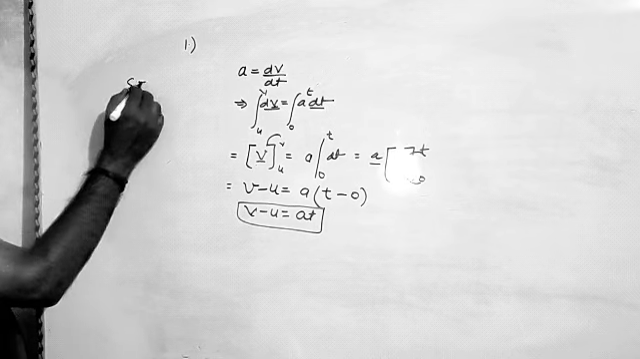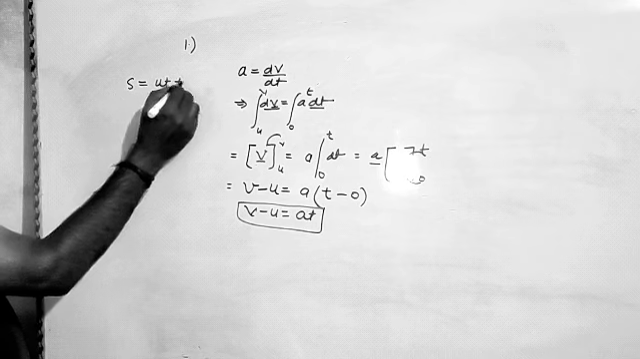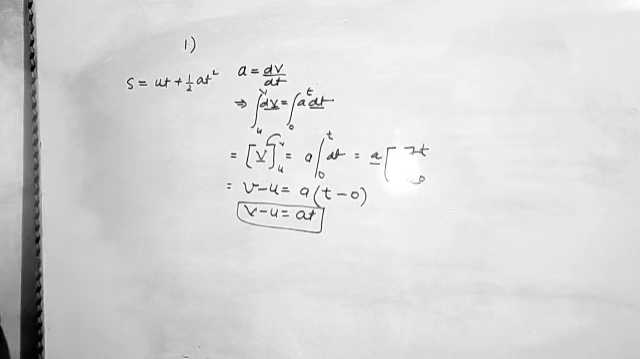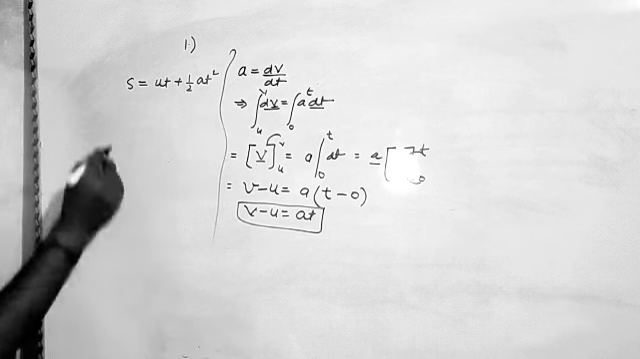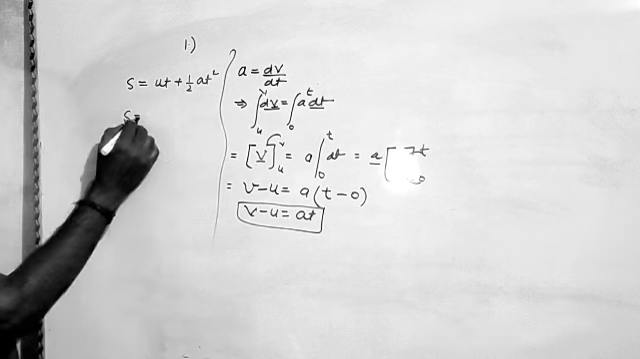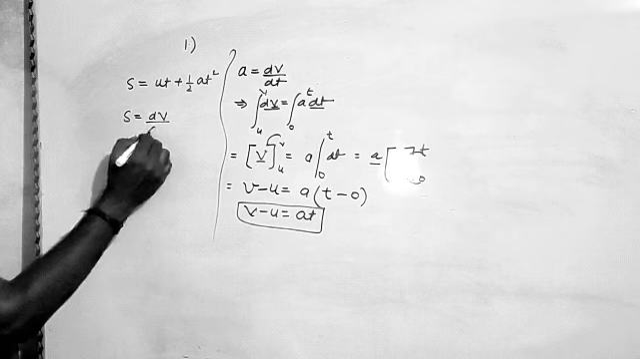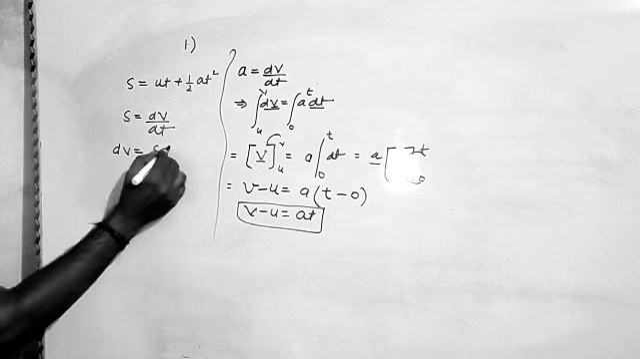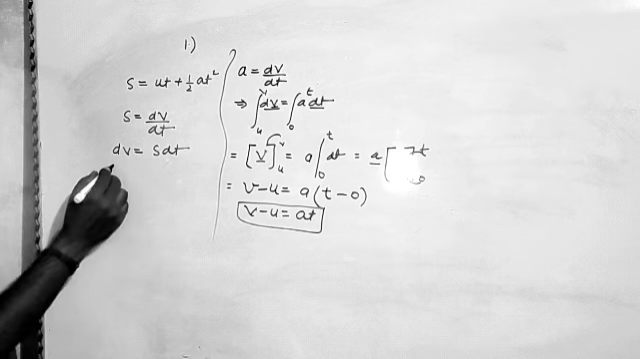Now s is equal to ut plus half at square. We are going to derive it. We know that v is equal to ds by dt. So ds is equal to v dt.